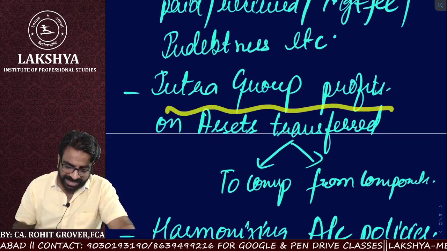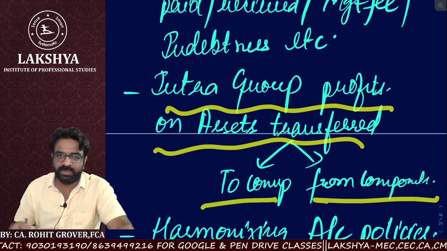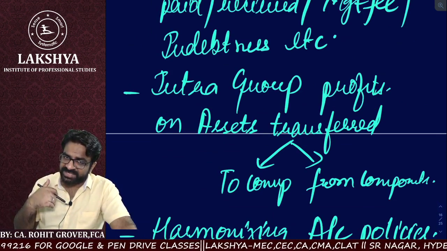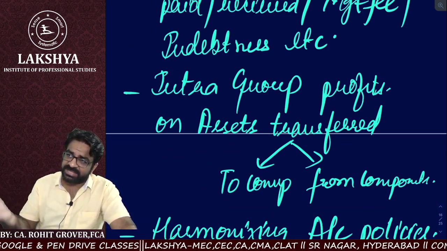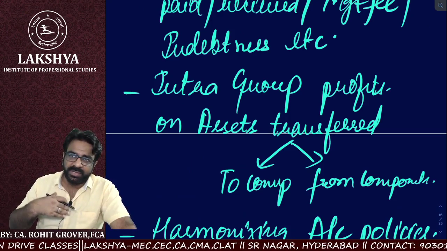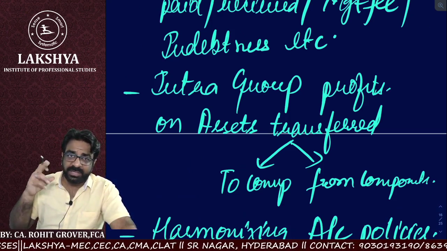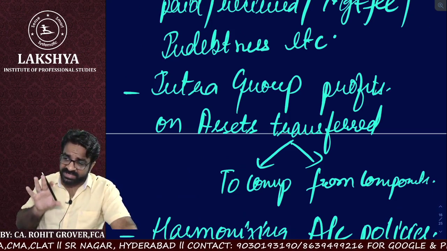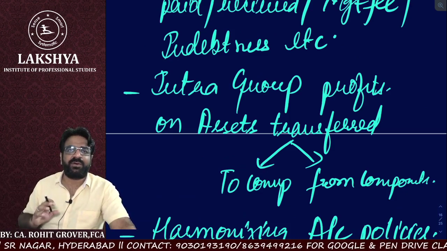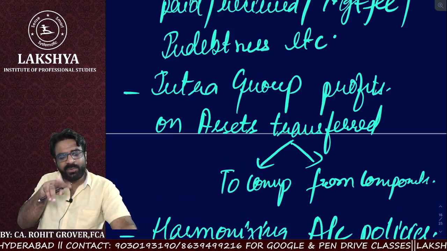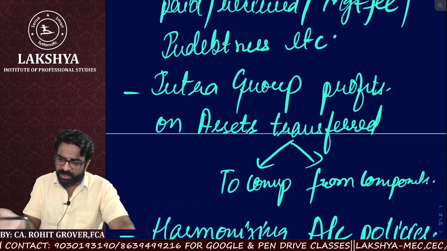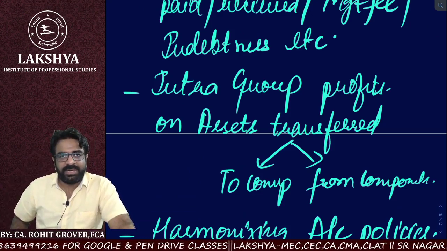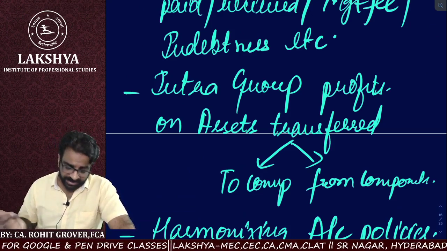Intra-group profits on assets transferred to the component or from the component. If the parent has taken any asset from the subsidiary or any other component, then the subsidiary, that component, has incurred a profit. Am I correct? But if I have transferred any asset to the subsidiary, I have earned a profit. So any kind of intra-group profits on the assets transferred to the component or taken from the component, that is also called an intra-group balance or intra-group transaction. That is also required to be adjusted.